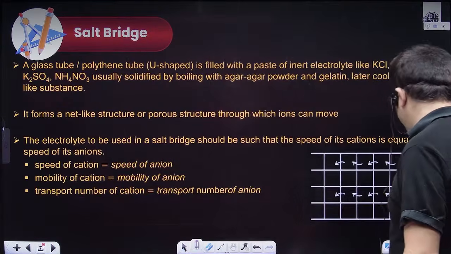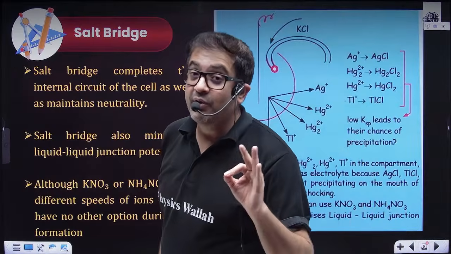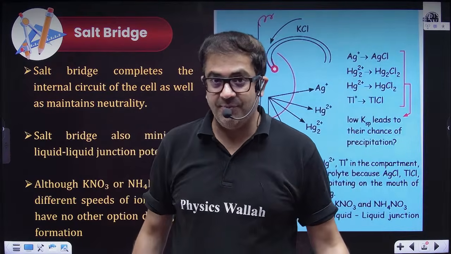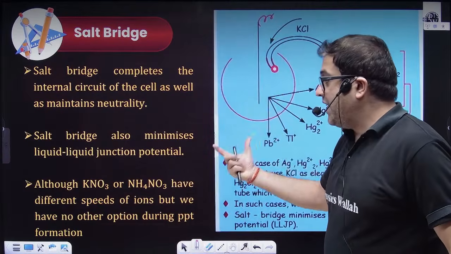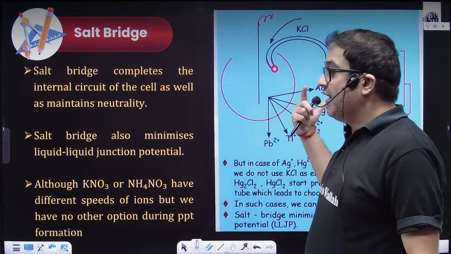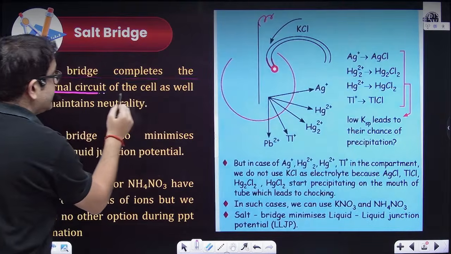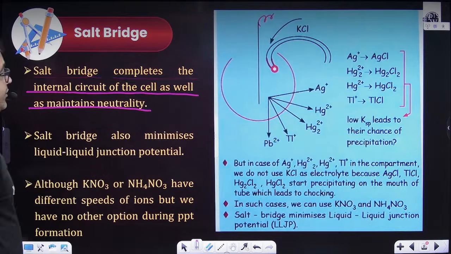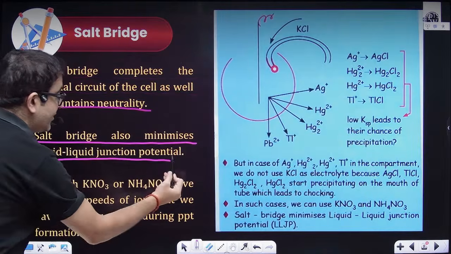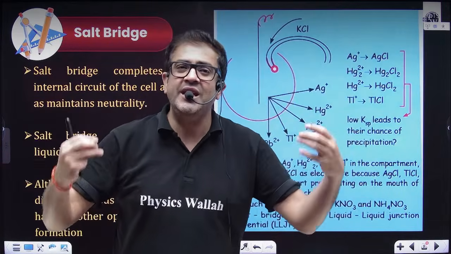Now there is a point for JEE Advanced. I will not say for Mains, but yes, a very beautiful point for JEE Advanced, because Advanced loves mixing inorganic and physical chemistry. Now, sir, we already have options. What options? KNO3, potassium sulfate, ammonium nitrate. But what I am telling you is that the salt bridge completes the internal circuit of the cell as well as maintains electrical neutrality. This I know, sir. Moreover, the salt bridge also minimizes liquid-liquid junction potential because we are taking only those ions which have approximately equal transport number.